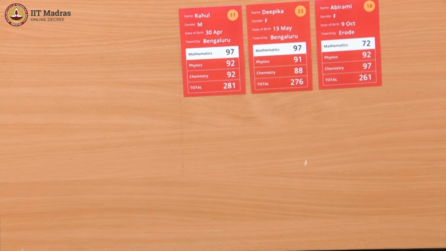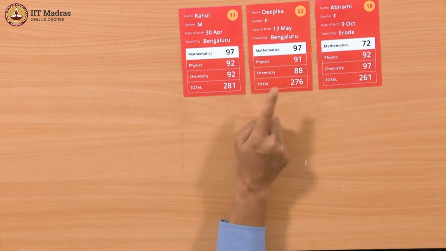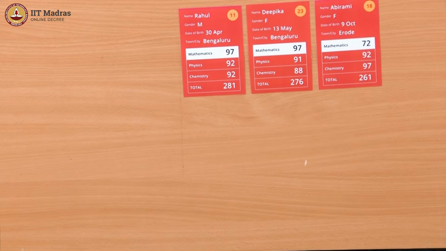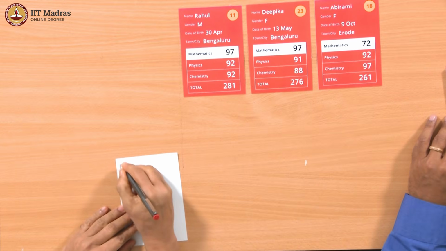Now we got the top 3, and we have Rahul, a boy, Deepika and Abhirami, 2 girls. So at least we got our mix. Now what remains is to check whether each of them has got within the top 3 in at least one subject. So that means that maybe we should make note of these people's marks for now, so that we don't have to come back and do this again.